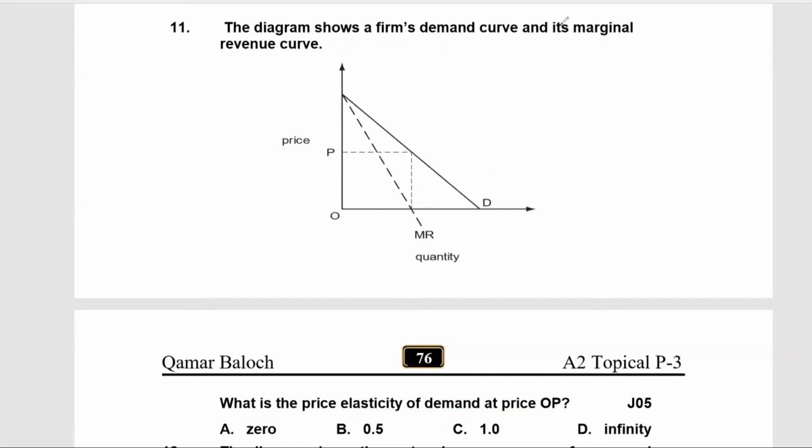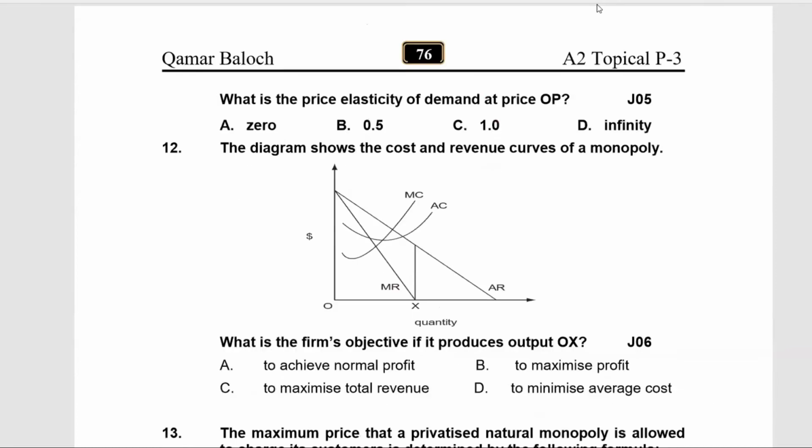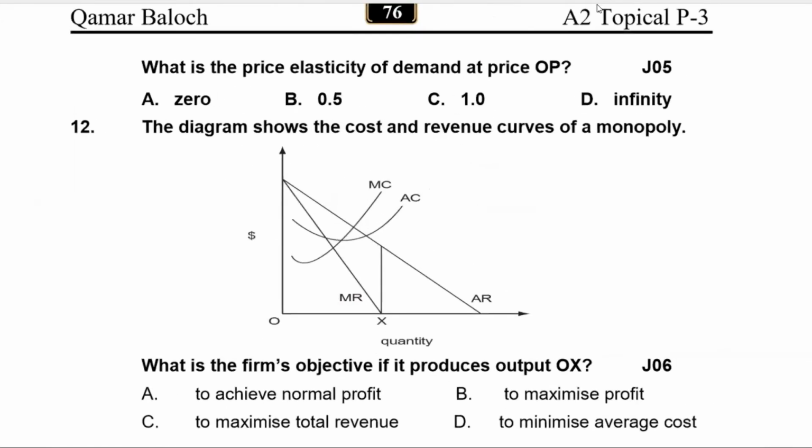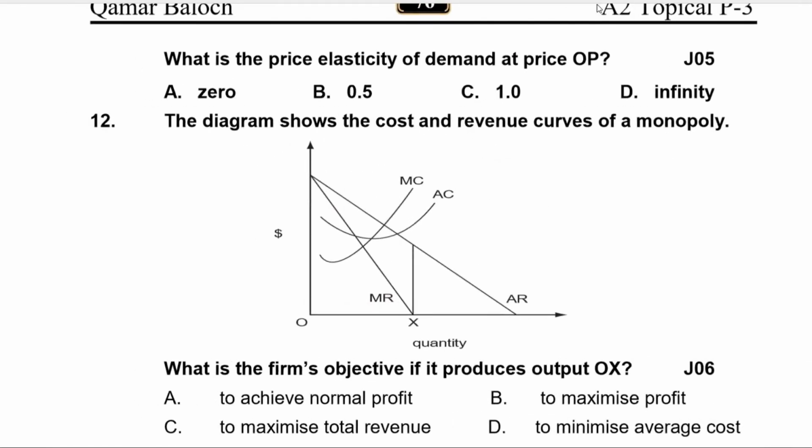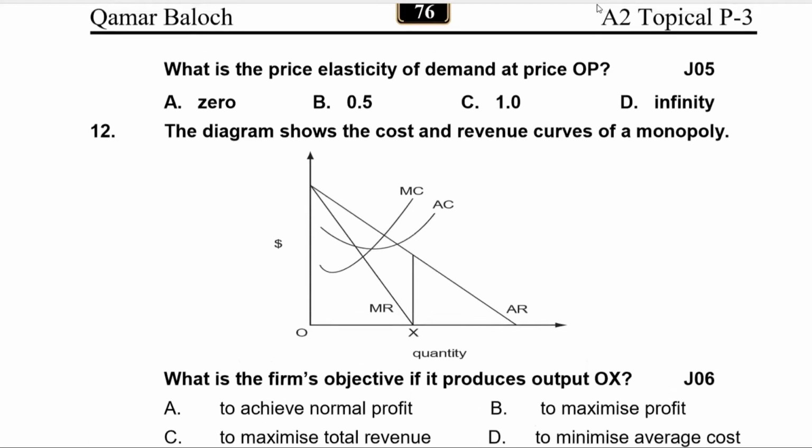And for the same concept, the examiner has another version in question number 12. We can have a look at this question as well. The examiner says that the diagram shows cost and revenue curves of a monopoly. What is the firm's objective if it produces at OX? At OX, we can see that again marginal revenue is equal to 0. And when marginal revenue is equal to 0, total revenue is maximized. So option C is the correct answer: to maximize total revenue.